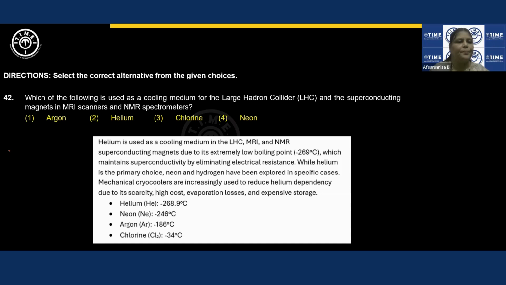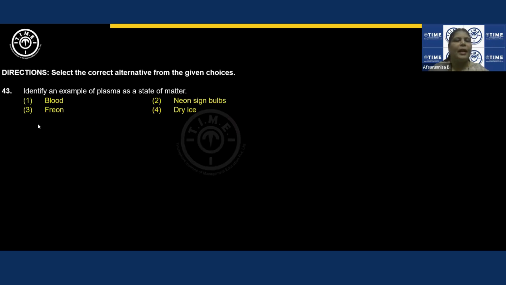Next question. Identify an example of plasma as a state of matter. Okay. Plasma state consists of ions.